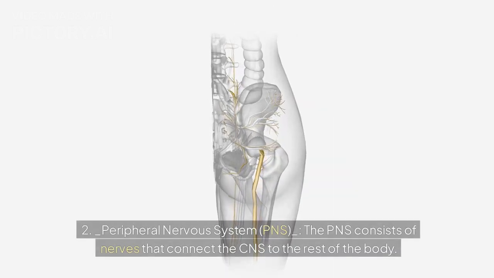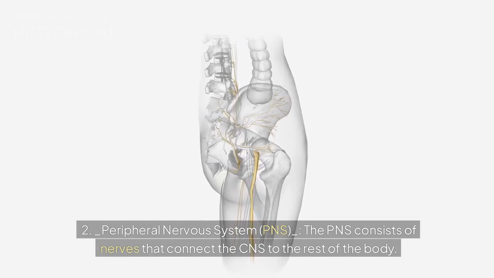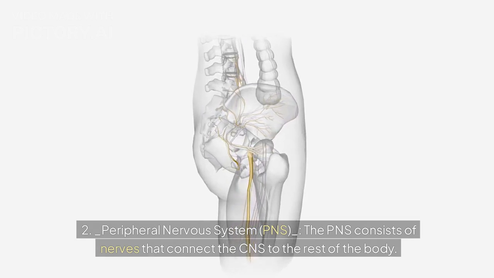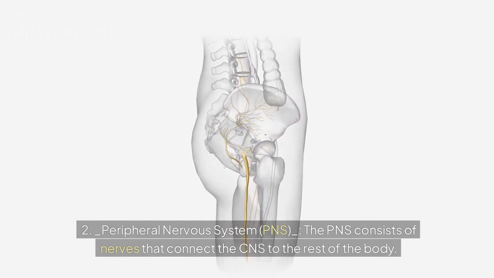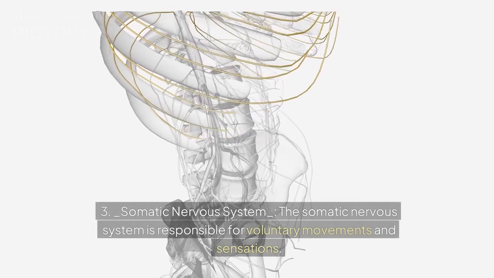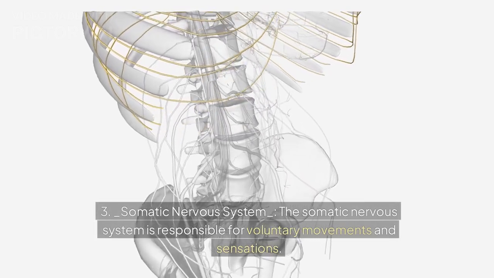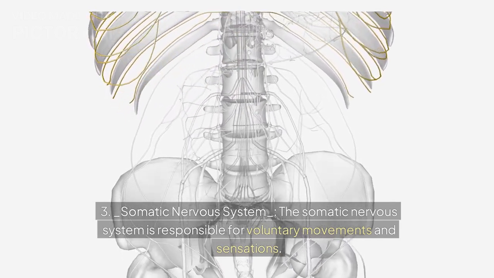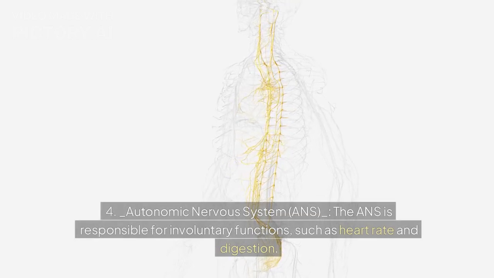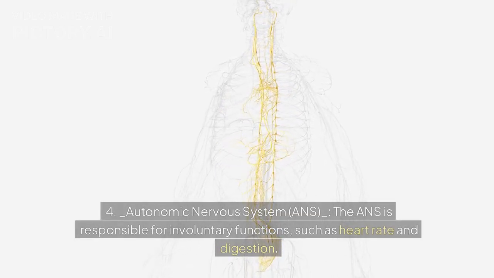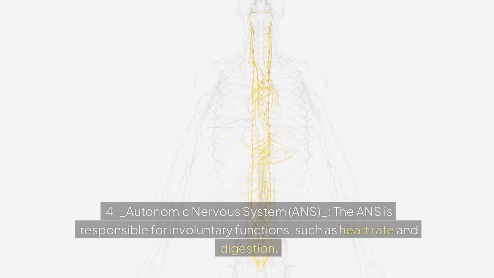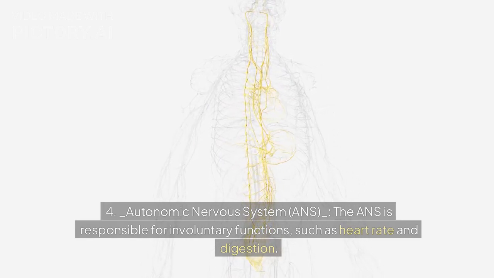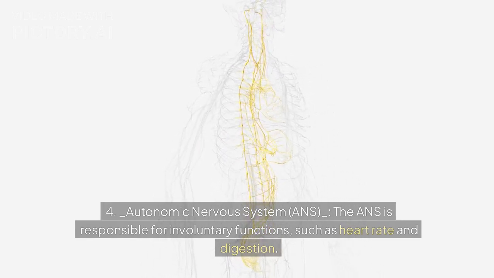2. Peripheral nervous system, PNS. The PNS consists of nerves that connect the CNS to the rest of the body. 3. Somatic nervous system. The somatic nervous system is responsible for voluntary movements and sensations. 4. Autonomic nervous system, ANS. The ANS is responsible for involuntary functions, such as heart rate and digestion.